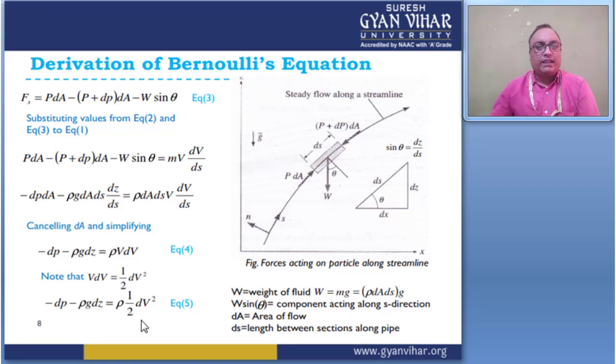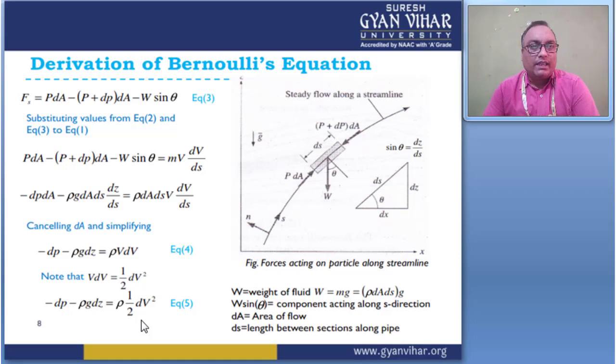But here W is the weight of the fluid, which gives W equal to mg, rho dA ds into g, and the W sin theta component acts along the s direction, where dA is the area of the flow and ds is the length of this flow, right?